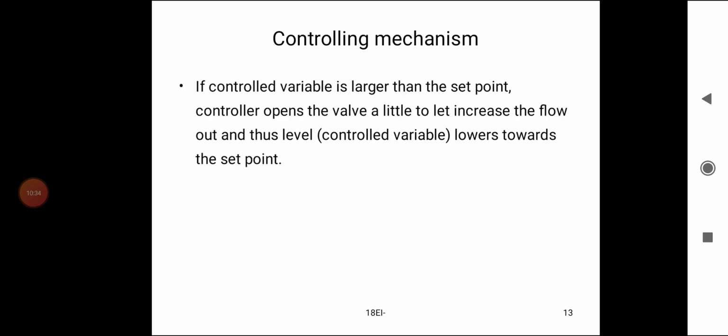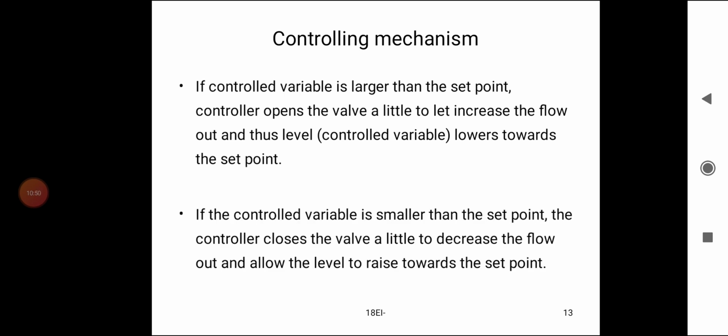If the control variable is larger than the set point, the controller opens the valve a little, so as to increase the flow out and thus lower the level towards the set point. If the control variable is smaller than the set point, the controller closes the valve a little to decrease the flow out and allow the level to rise toward the set point.